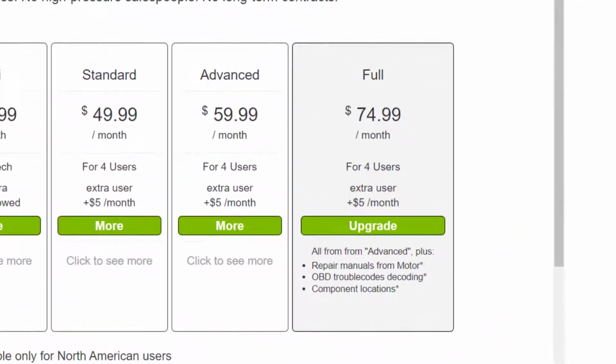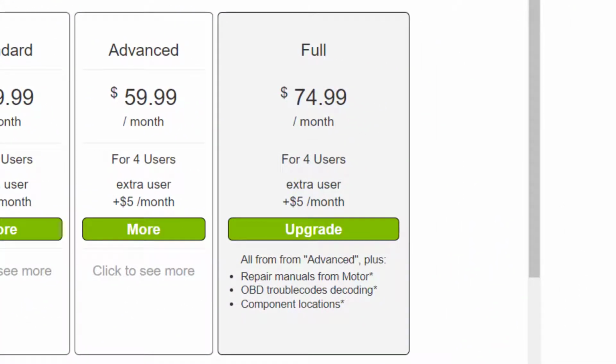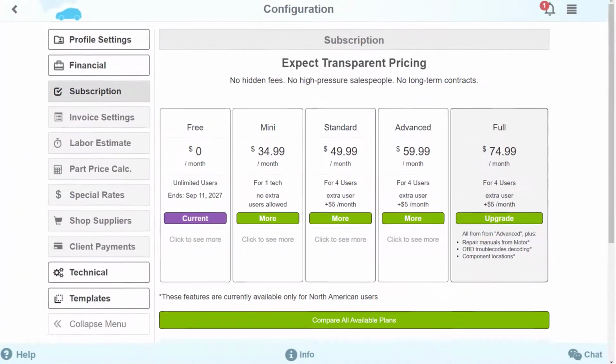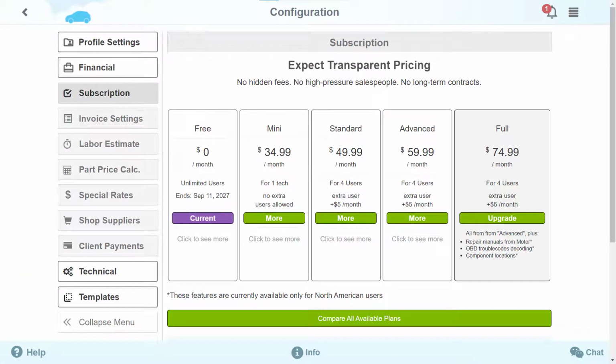The full subscription package includes all functions from the previous packages, plus additional functions: OEM repair manuals from motor, OEM OBD trouble codes decoding from motor, and OEM component location from motor. This subscription package allows you to access all data from the vehicle's manufacturers. Important notice: these additions are available for users residing in North America only.